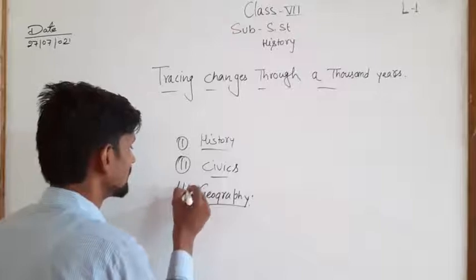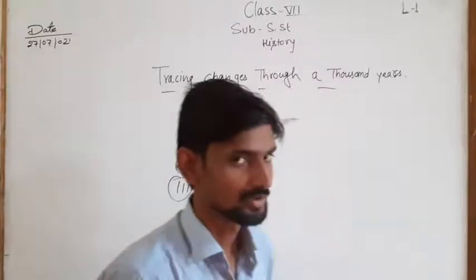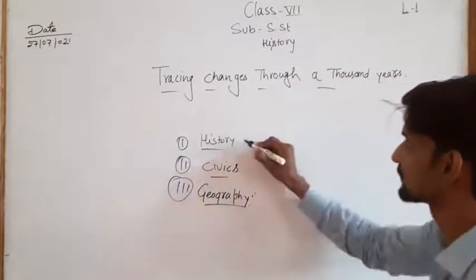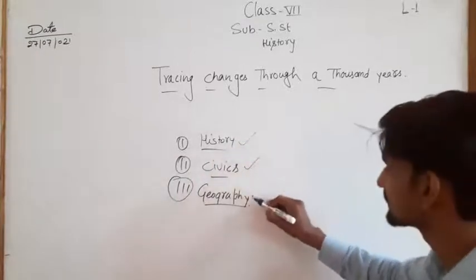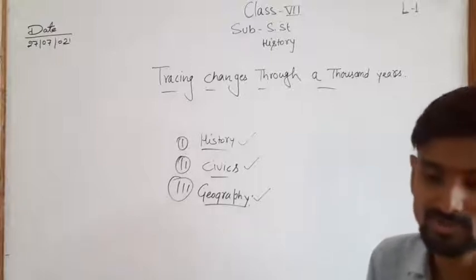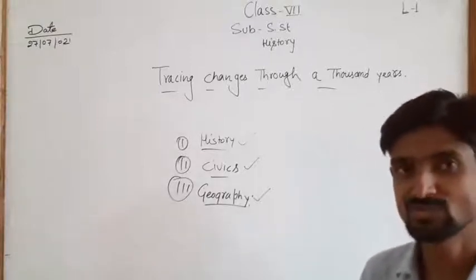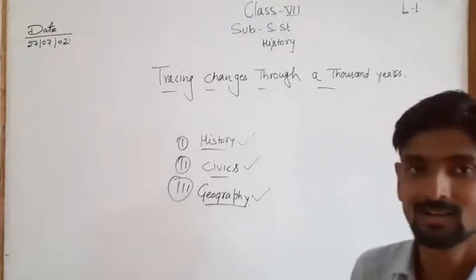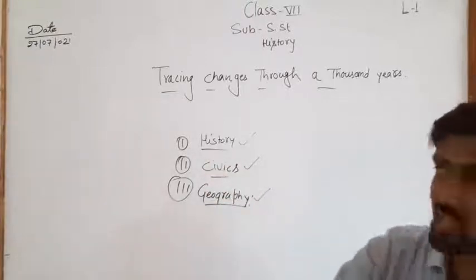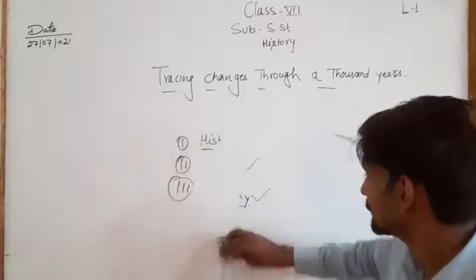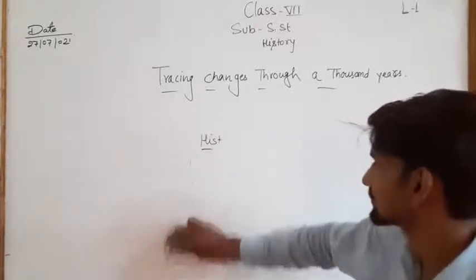In SST, we will complete one chapter from history, then one chapter from civics, and after that one chapter from geography. That means we will complete one chapter of each part simultaneously. So, today is the turn of history.